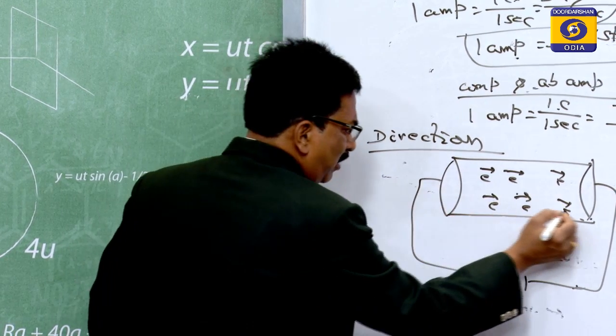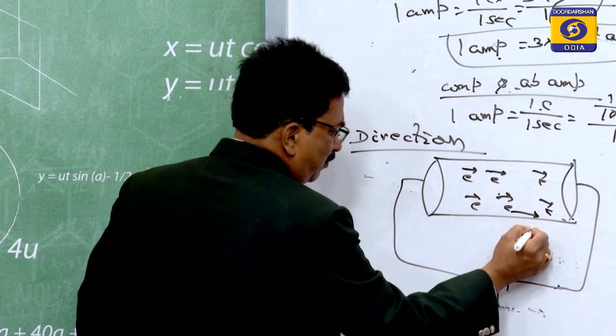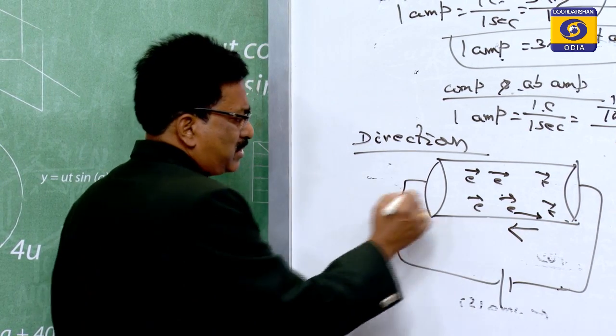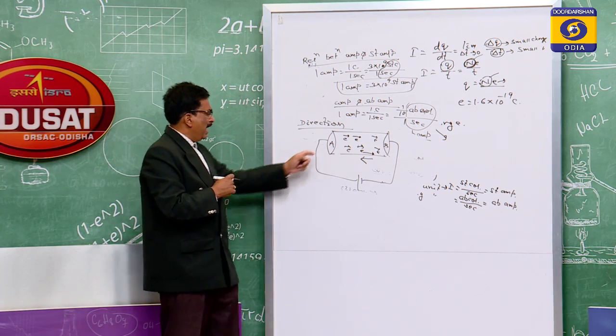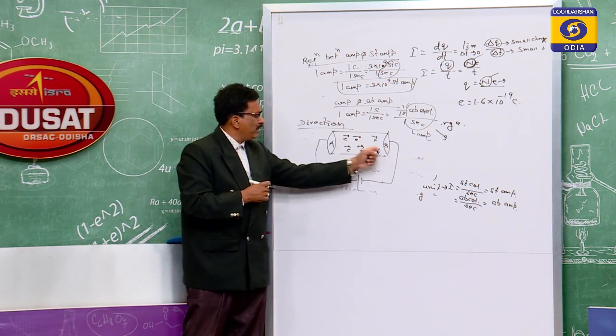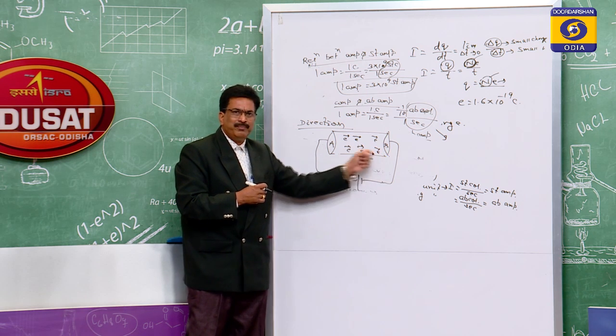If the electrons flow in this way, then the current flows in the reverse direction. Suppose this end is A and that end is B, and the electrons are flowing from A to B, then the current flows from B to A.